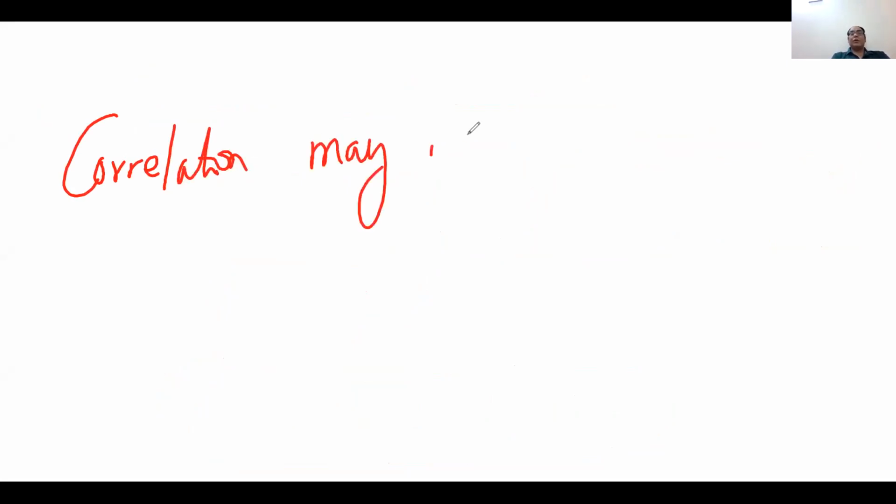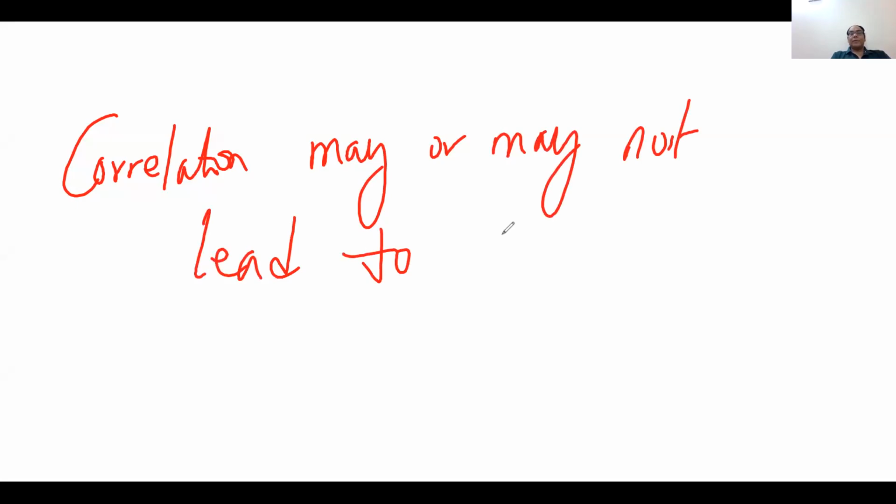So now here we are explaining a very important concept. Key: correlation may or may not lead to causation. What is causation?